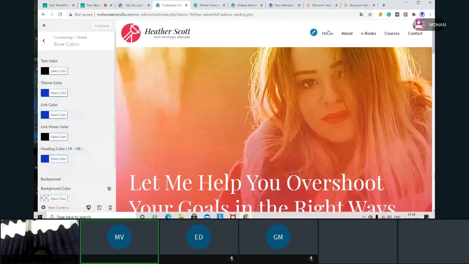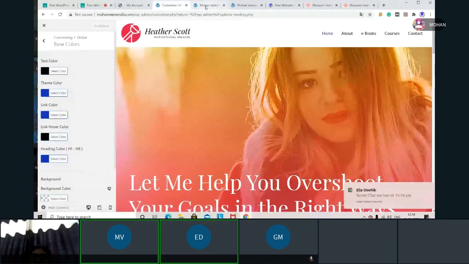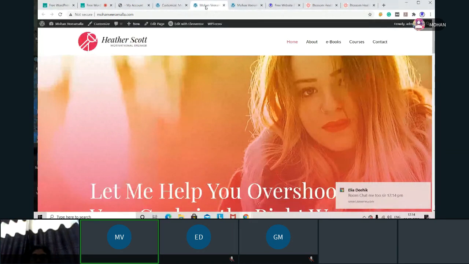Here it was pink previously. It is showing blue, the links. Did you analyze everyone? Yes, sir. Okay. So when I see here we have pink.